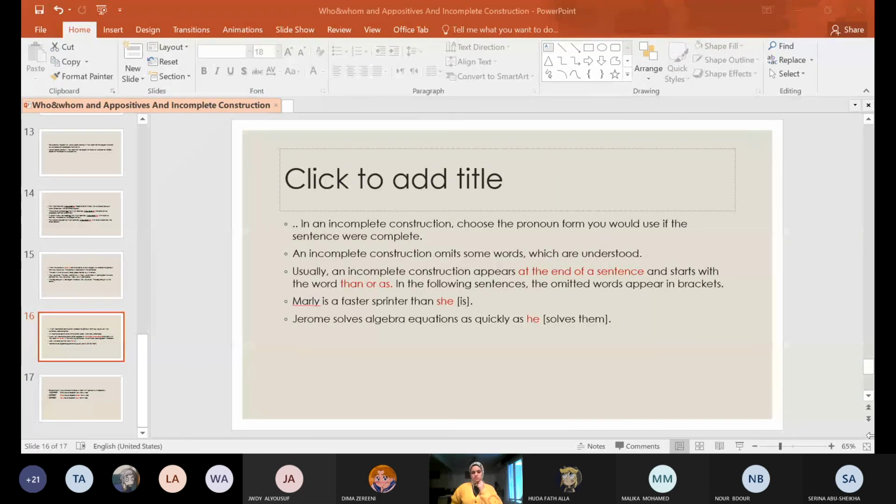Sarah? Yes, miss. Sarah, 8. If only our candidates could speak as well as her, we would win. I think it's true. If only our candidates could speak as well as she speaks. Because it should be as she speaks, so it is she, the subject that takes the verb speaks.